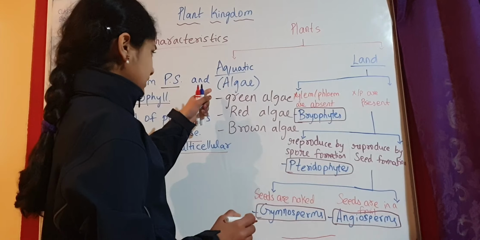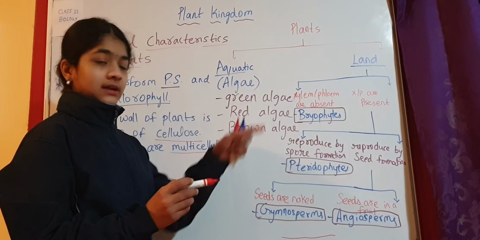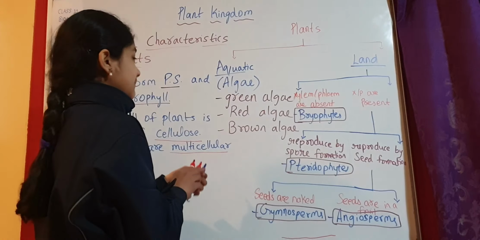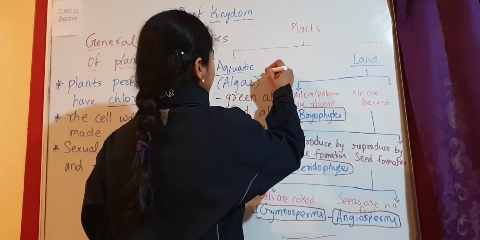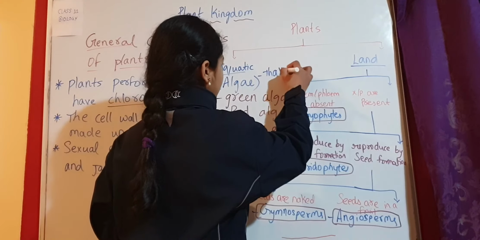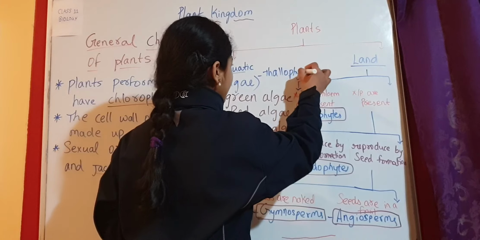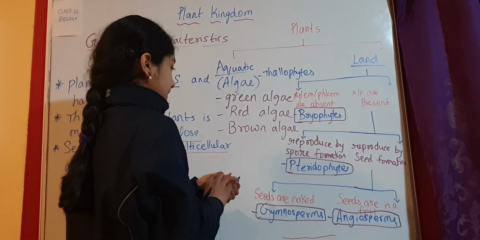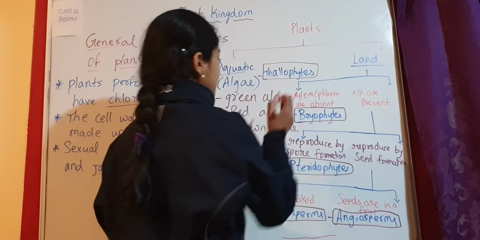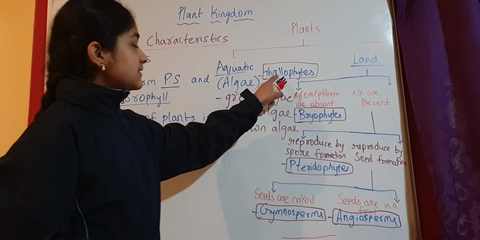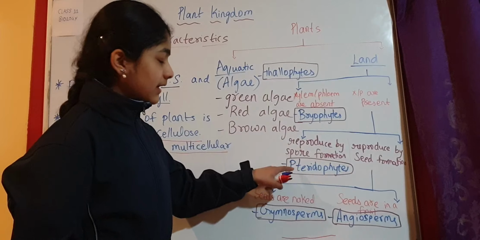Now these aquatic plants are also given a special name, and this is called Thallophyta. So I'm writing it here: Thallophytes or Thallophyta. So these are now the words that I have made a box around.